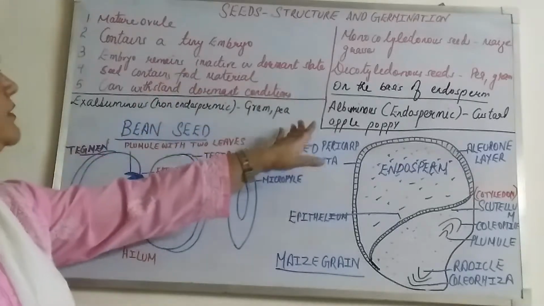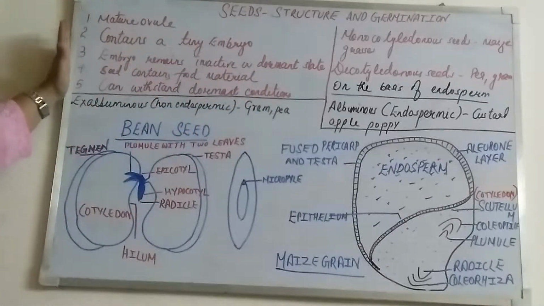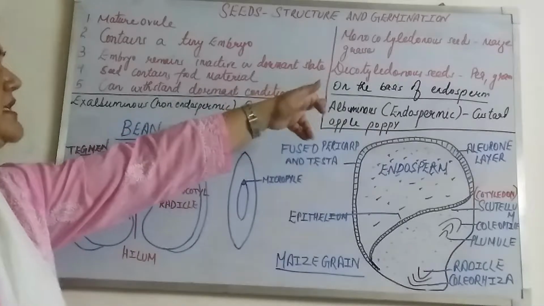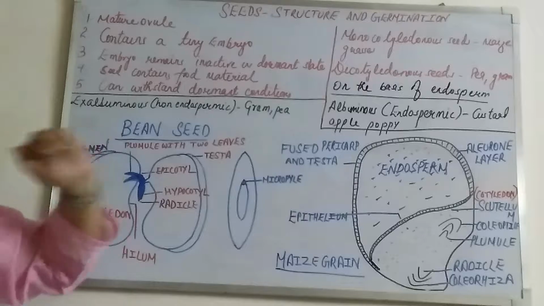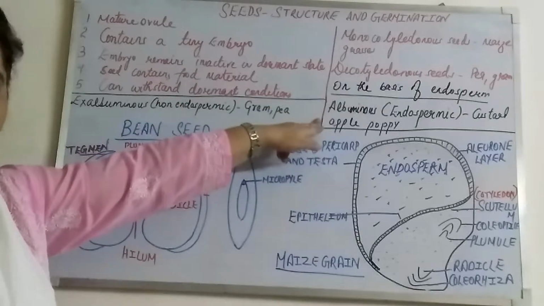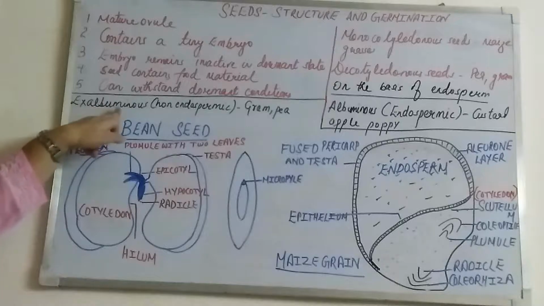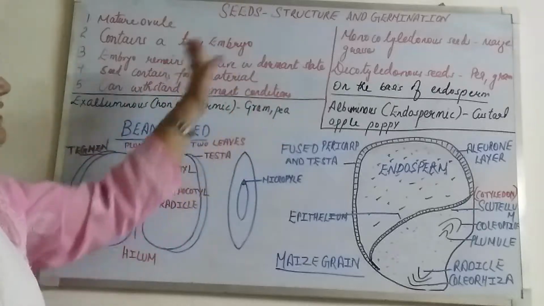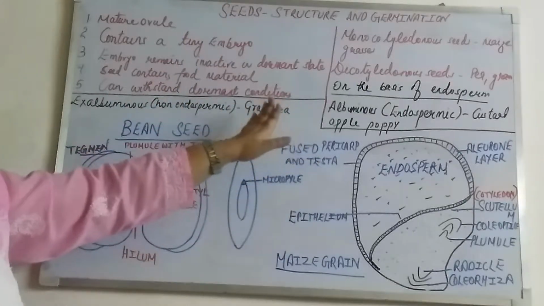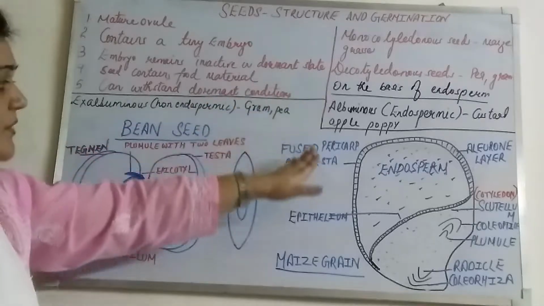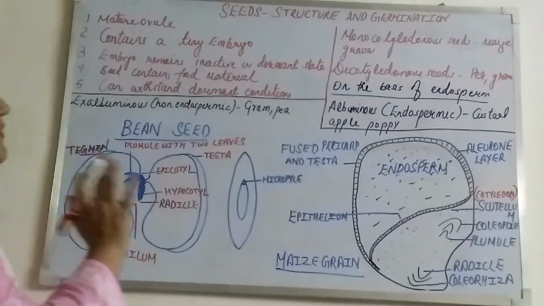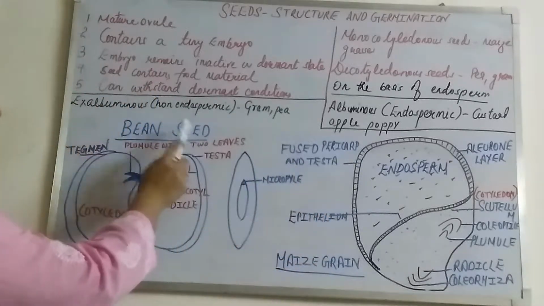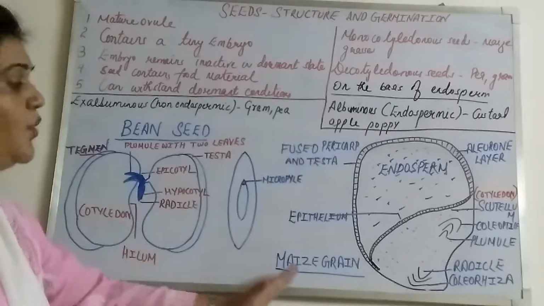So this is all the information about the seed, what a seed is and its general characteristics. Here I have told you two types of seeds, monocotyledonous and dicotyledonous, and on the basis of endosperm, albuminous, that is endospermic seed, and ex-albuminous, that is non-endospermic seed. If you understand these two nicely, you will be able to understand which type of seed maize grain is and which type of seed bean seed is, in which category you can put both of these seeds.